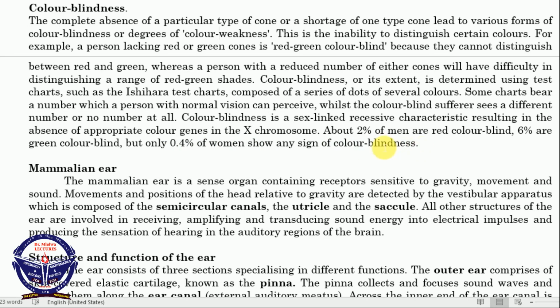Kwa hiyo characteristics yoyote ambayo inakuwa inherited by the X chromosome inawapata sana wanaume kuliko wanawake. Kwa sababu gani? Kwa sababu mwanaume ana only one X chromosome. So if that one X chromosome is affected, maana yake tayari yule mwanaume atakuwa affected. Lakini wanawake wana 2 X chromosome. So if one X chromosome ikiwa affected, another X chromosome inakuwa ina suppress, more especially kwenye hizi recessive, another X chromosome inakuwa na dominant characteristics na inasababisha yule mtu aweze kuendelea kuishi maisha kama ya kawaida.